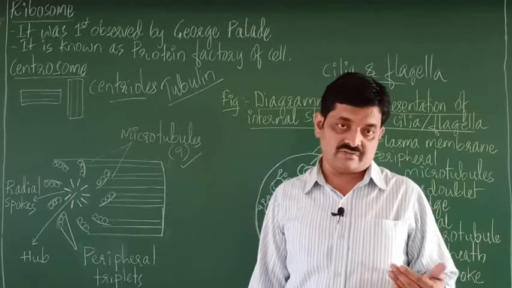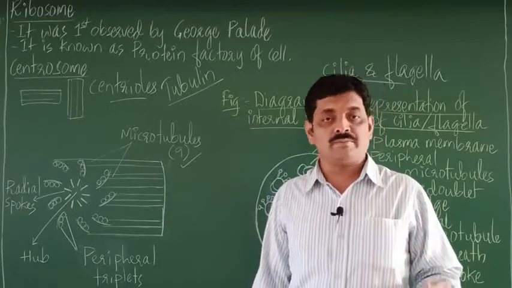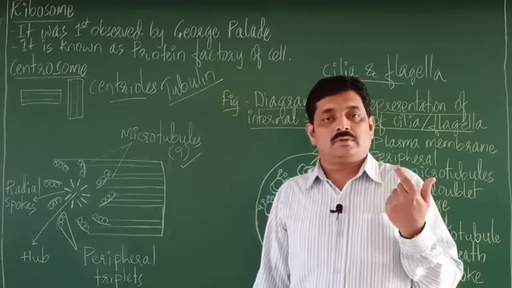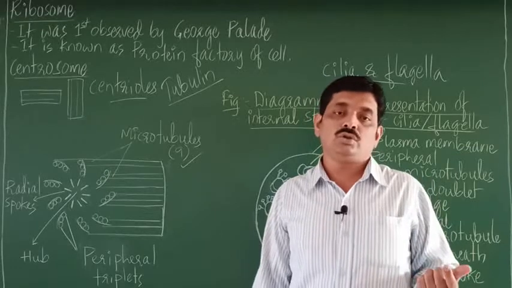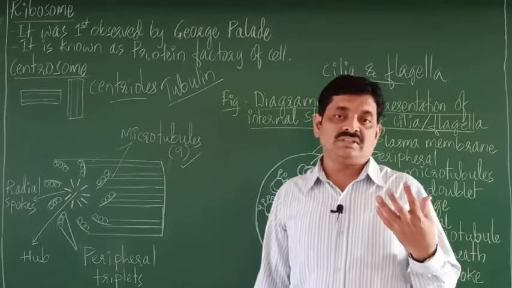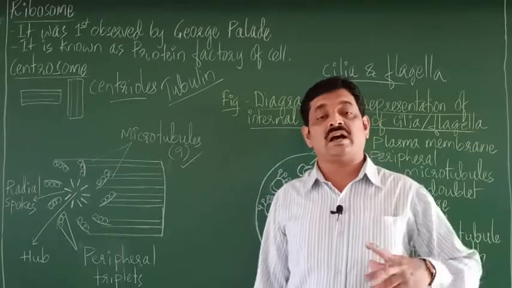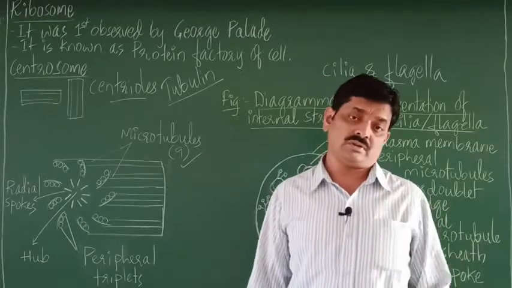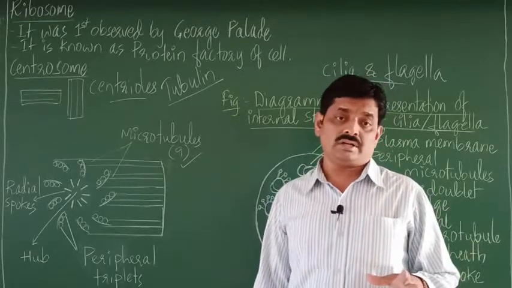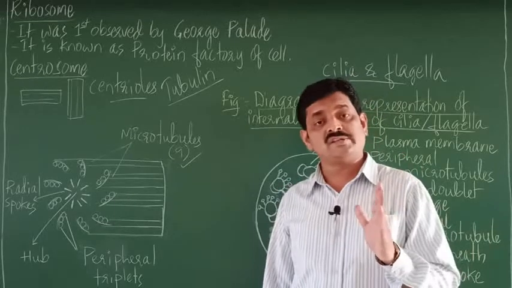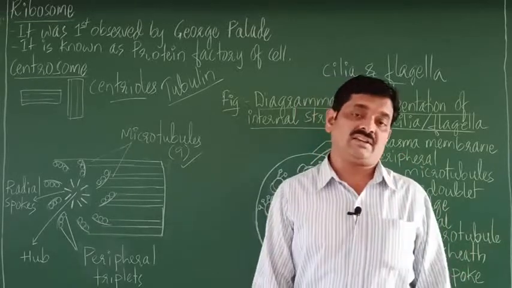Cilia are found in Paramecium. Flagellum is found in Euglena. So these cilia and flagella arise from centrioles. So that is one role of centrioles: they form basal bodies of cilia and flagella.